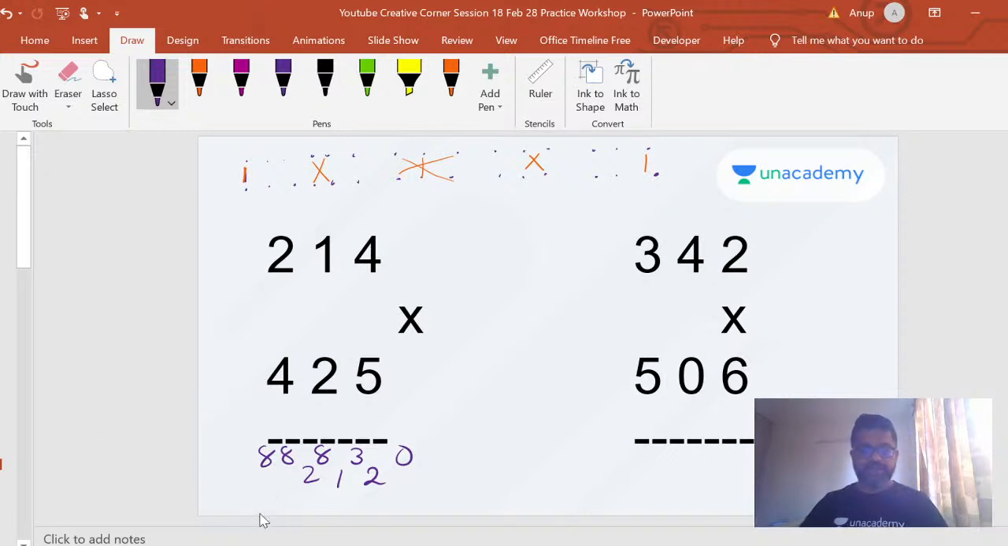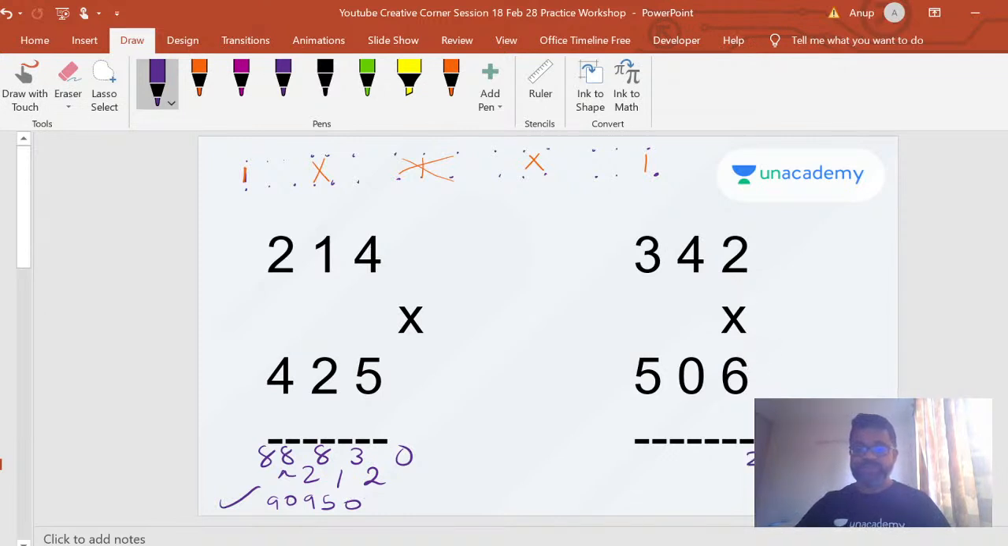So what's your final answer? 88 gets added to this 2, that becomes a 90. This 1 gets added to 8, that becomes 9. This 2 gets added to this 3, which becomes a 5. And the 0 stays like that. This is your answer. See how easily you're getting it compared to doing all those individual steps and that addition. Let's do one more, right?